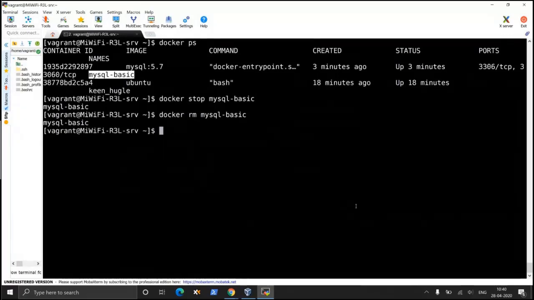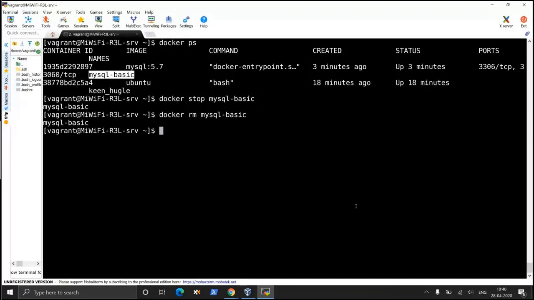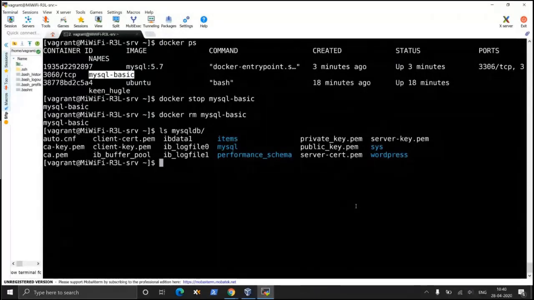So we have created a container. Using that container, we have created a database, created a user, and allowed him access to that database, etc. But we have deleted the container. But our MySQL DB folder itself contains the entire database.